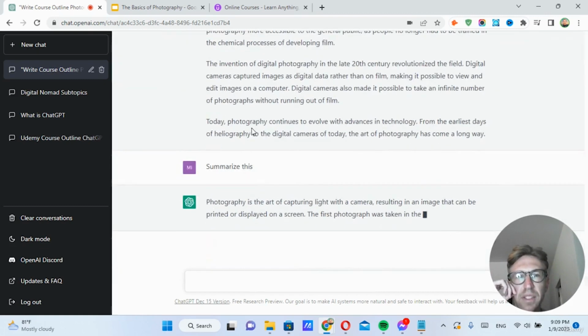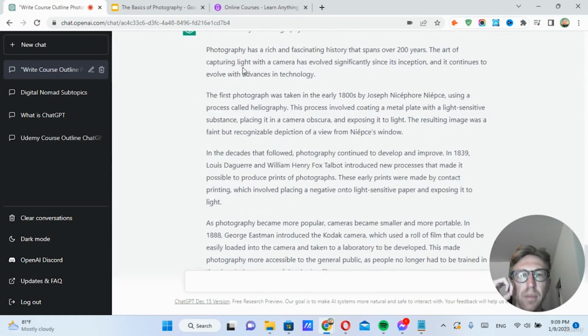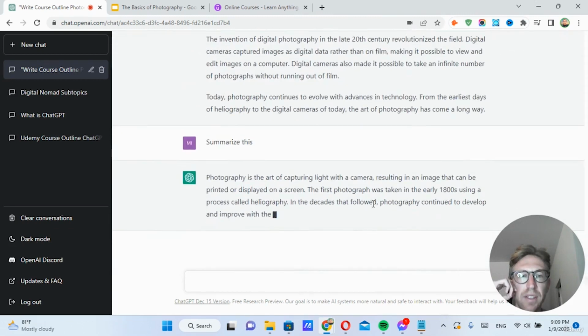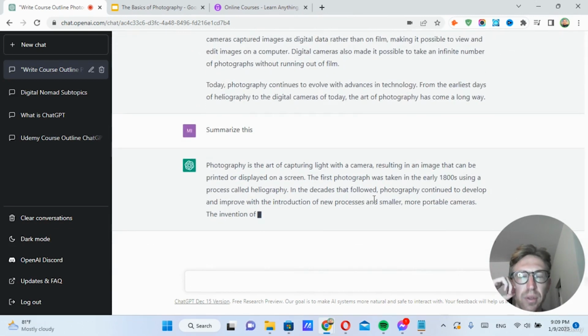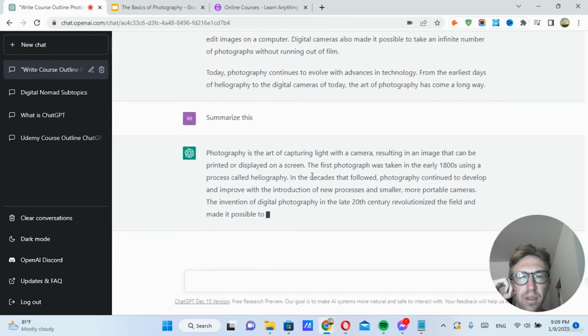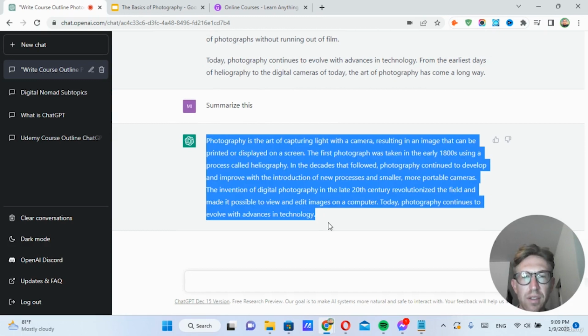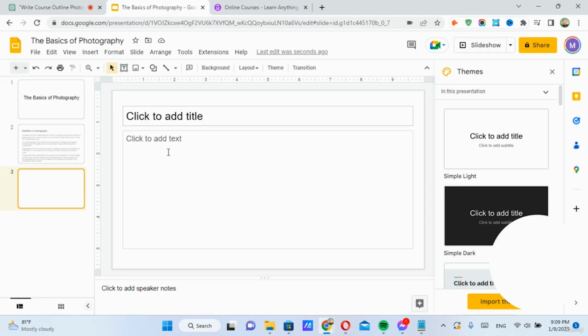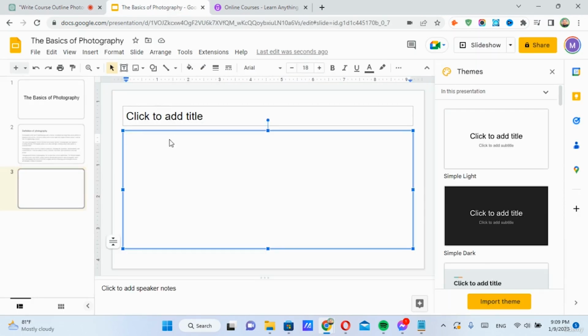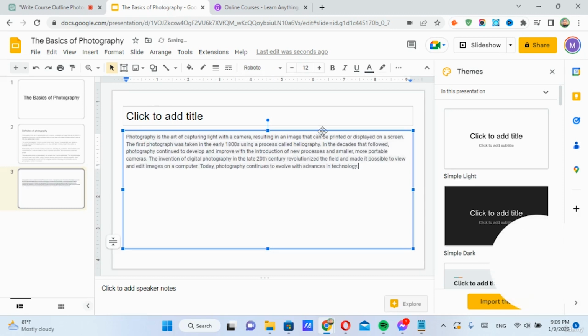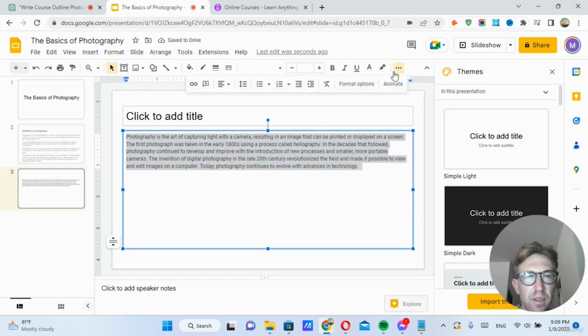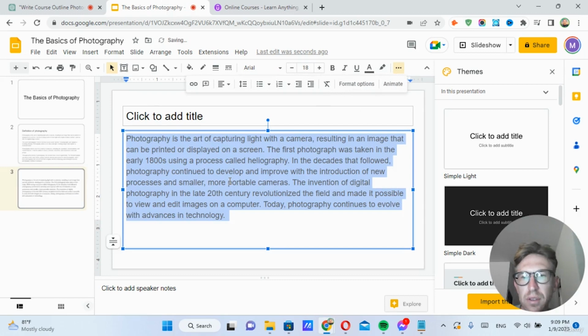So now it's taking, hopefully, what it just typed and then summarizing it so that it's a little bit shorter. So really, success with ChatGPT is just coming up with the right questions to ask. So there we go. Just summarize that into something that is now much shorter and looks much better in a slideshow.